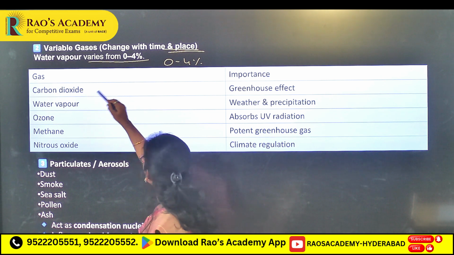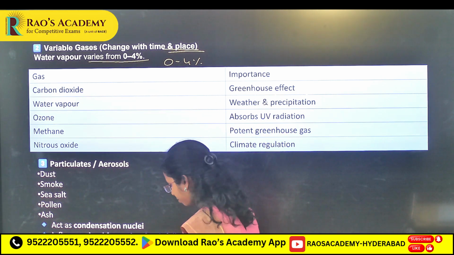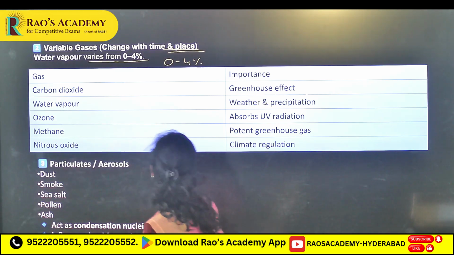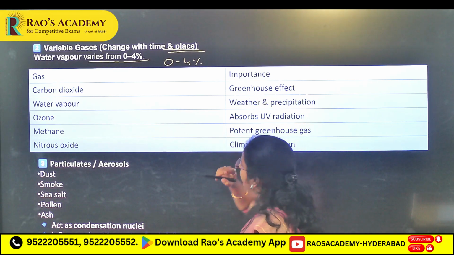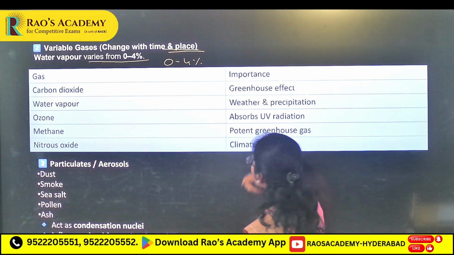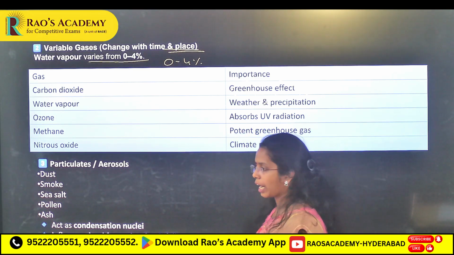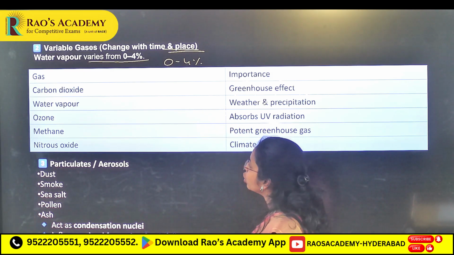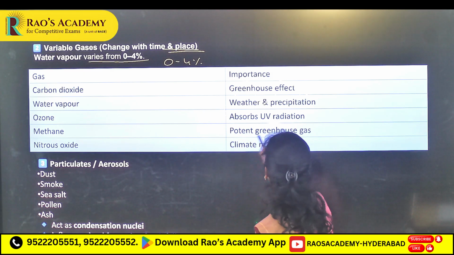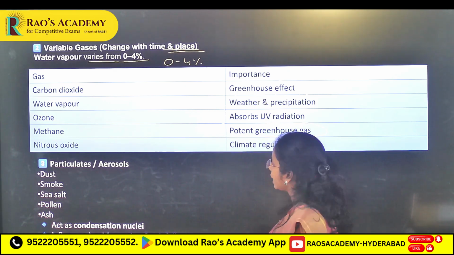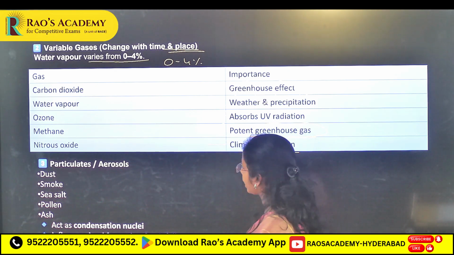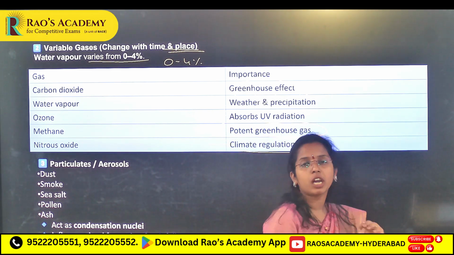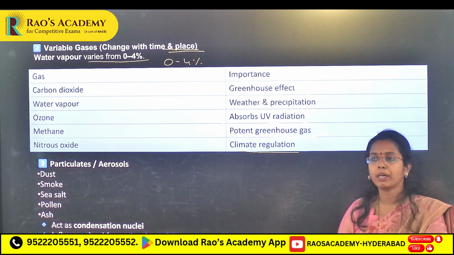Carbon dioxide, greenhouse effect. Water vapor, weather and precipitation, very important for climate and vegetation processes. Ozone absorbs UV radiation. Methane, a potent greenhouse gas. Nitrous oxide, climate regulation. Natural greenhouse gases are very important, but if we enhance them,